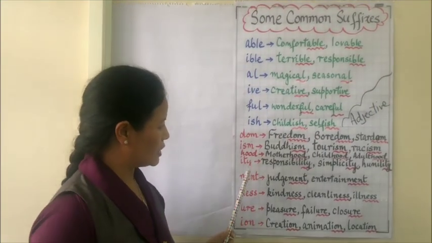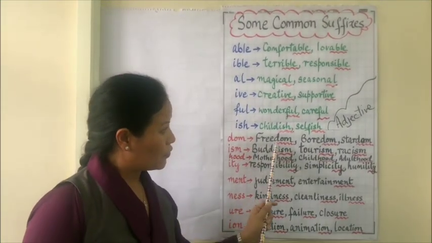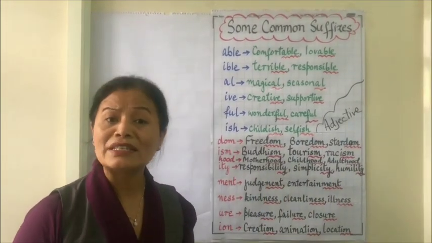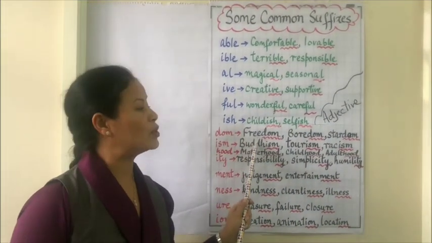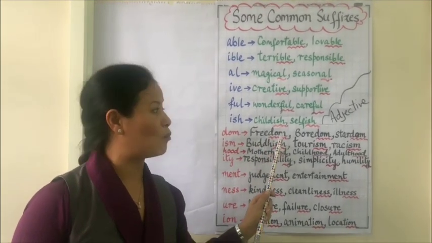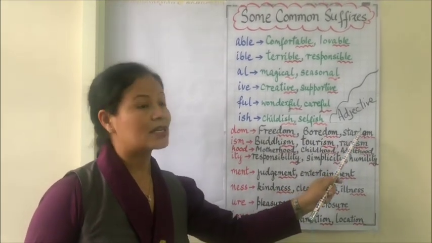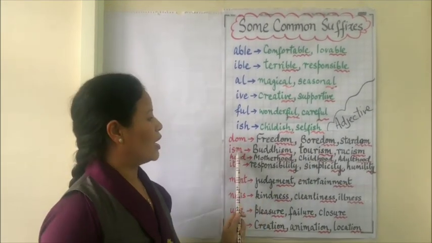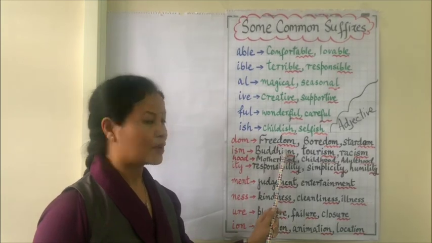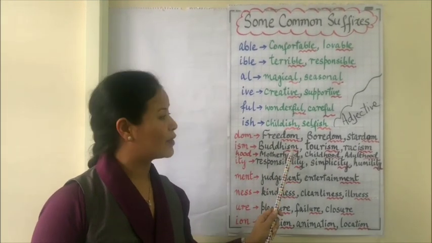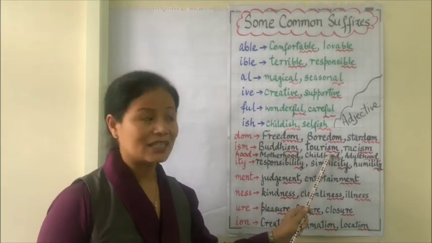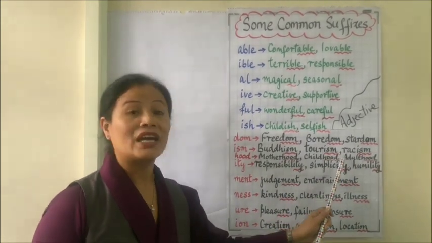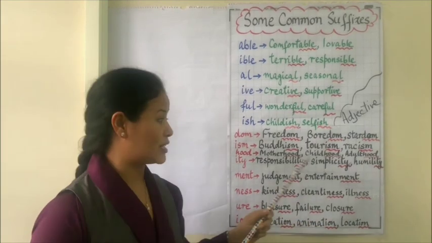And then we have another list here. Freedom, boredom, stardom. Then we have wisdom. From the word free, it becomes freedom. Boredom, stardom, like I'm feeling bored, so the state of being bored. And ism, Buddhism, Buddhist, Buddhism. Tourism, tourist. Racism, motherhood, childhood, adulthood. Then we have falsehood as well.